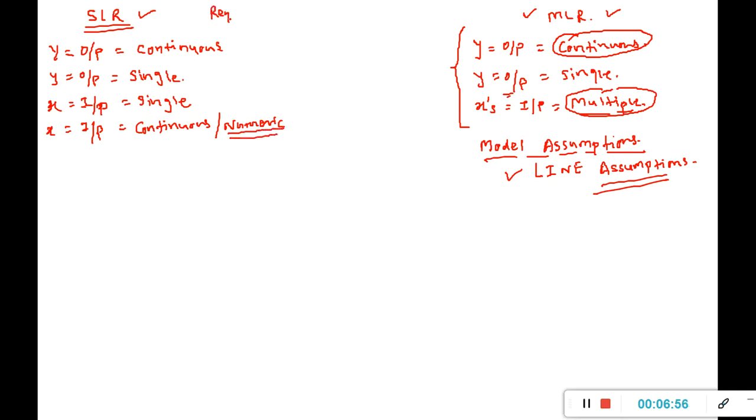Anytime you are building a regression model, on both sides, input and output, the values should be numerical. And if it is discrete, then you have to convert those discrete values into dummy variables.